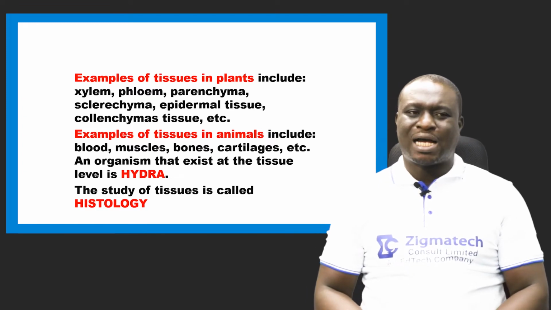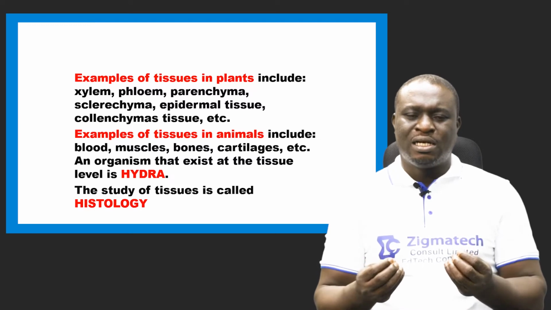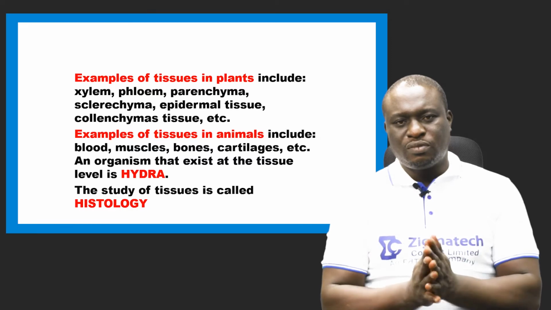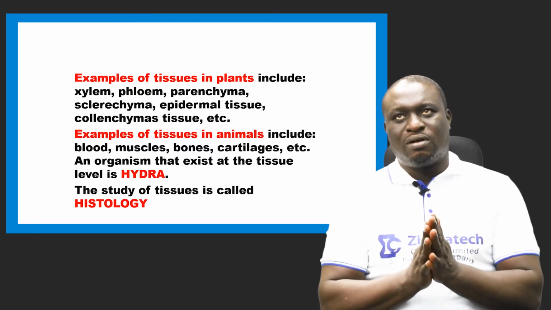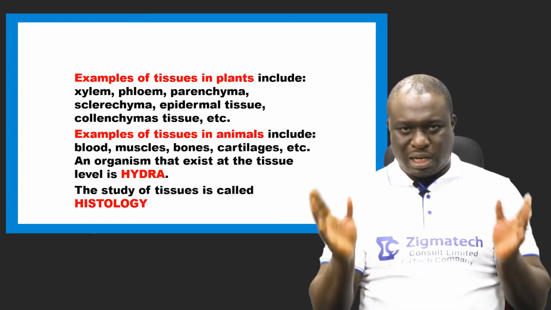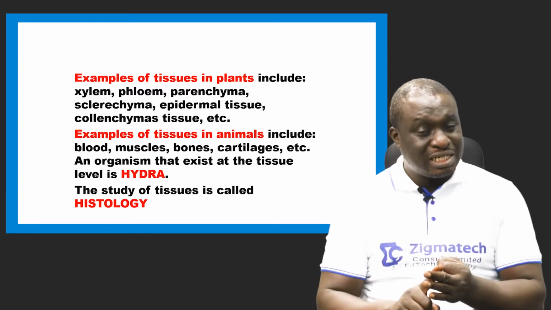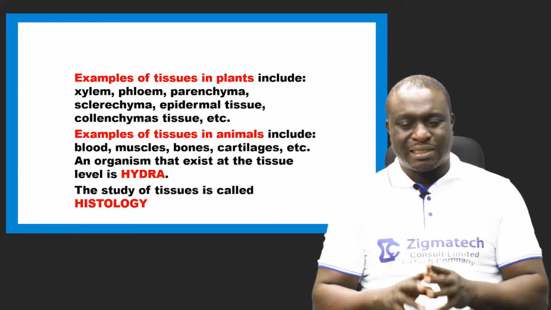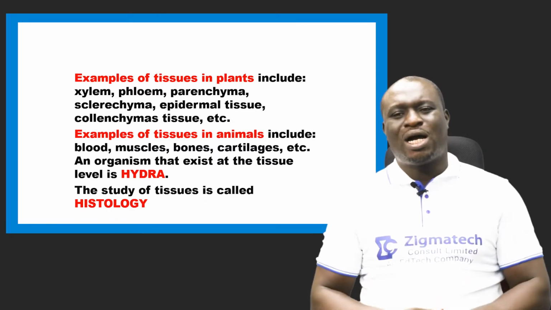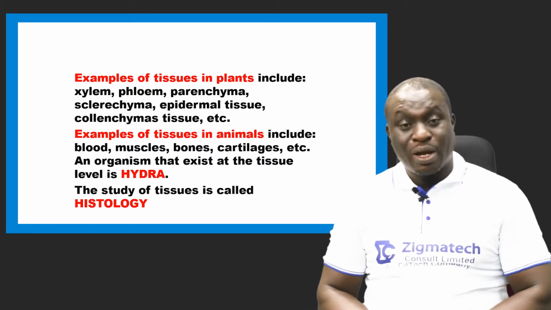All these tissues are what we call supporting tissues. They provide flexibility, resilience, rigidity, and support to the plant as a whole. So they are called supporting tissues. We also have examples of tissues in animals. We have the blood.